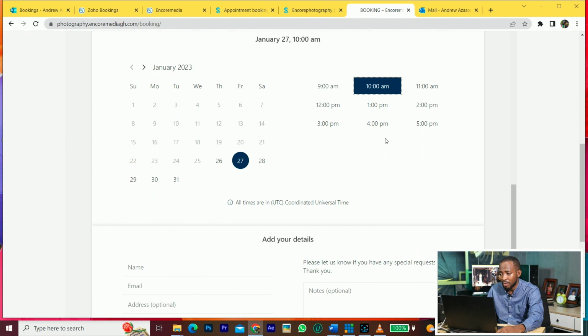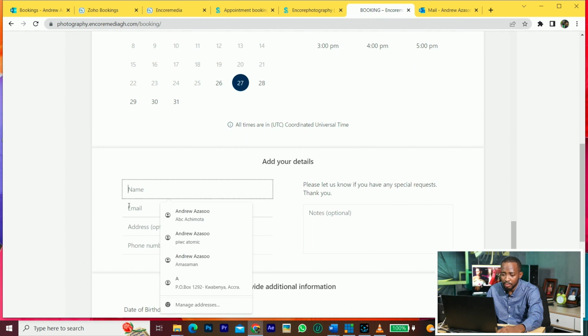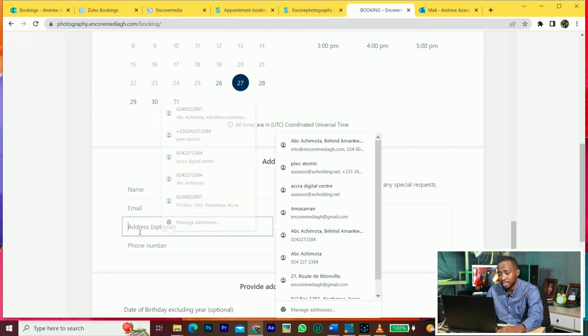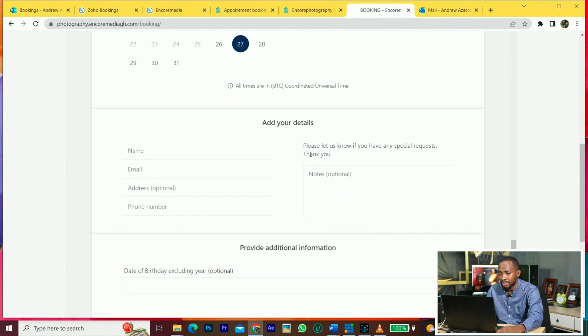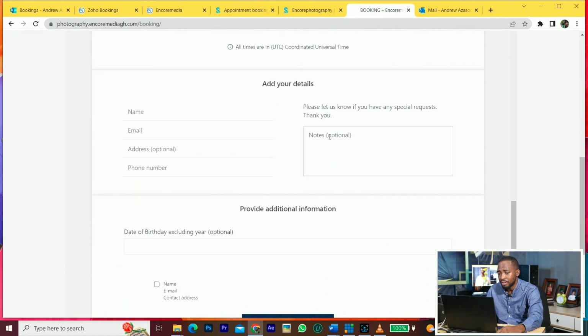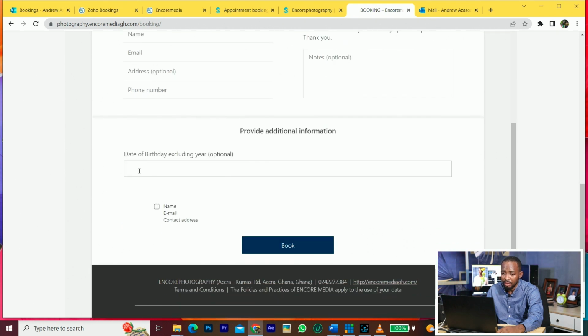Now there is always an hour allotted to the booking time. So when you book 10 o'clock, you will have 10 to 11, and the next time will shift to 12 o'clock. Now this will collect the person's information: email, phone number, and address. And then this is a custom question that I put there. If the person wants me to know about any special request, then I have date of birth so that I can post their pictures on their date of birth. So when they select this box, it means I'll be able to save their data.